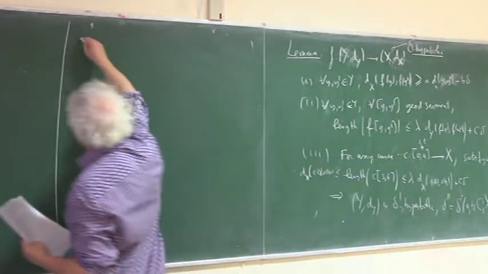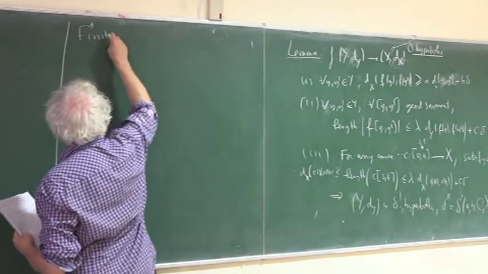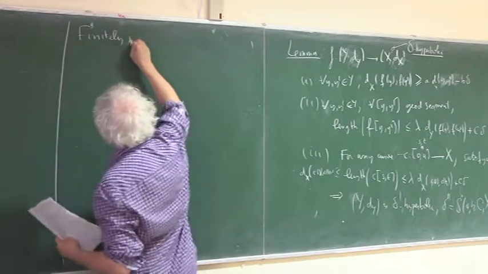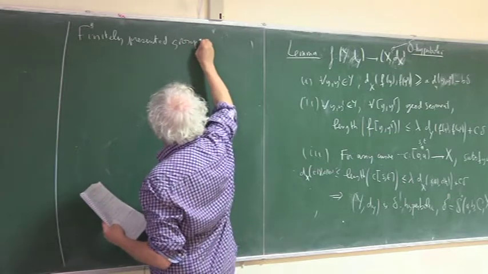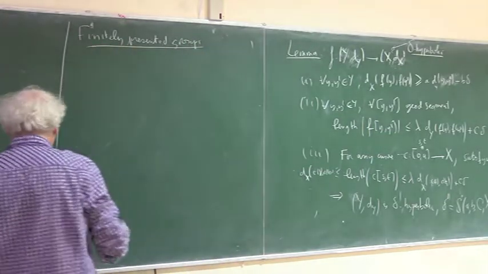So now I want to speak a little bit about finitely presented groups. And here is the definition.